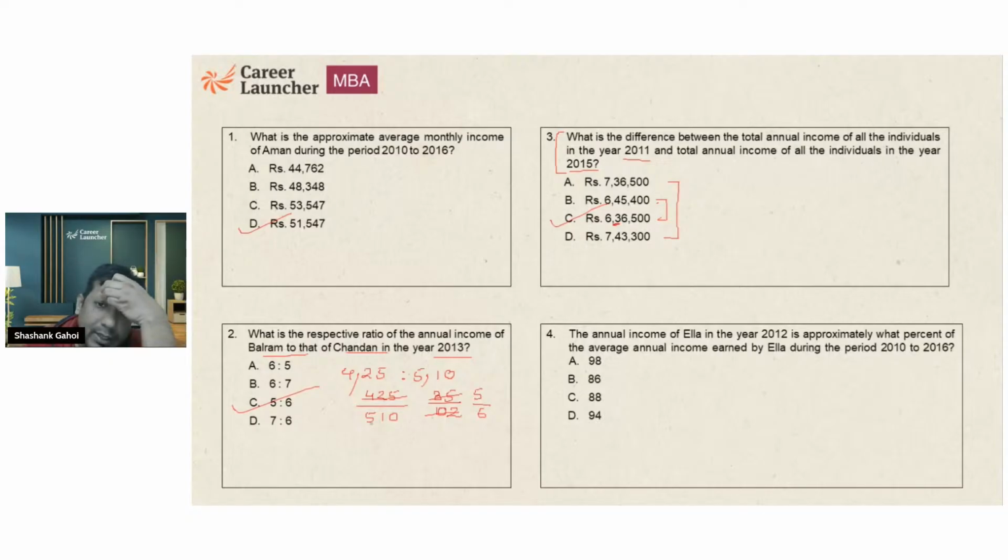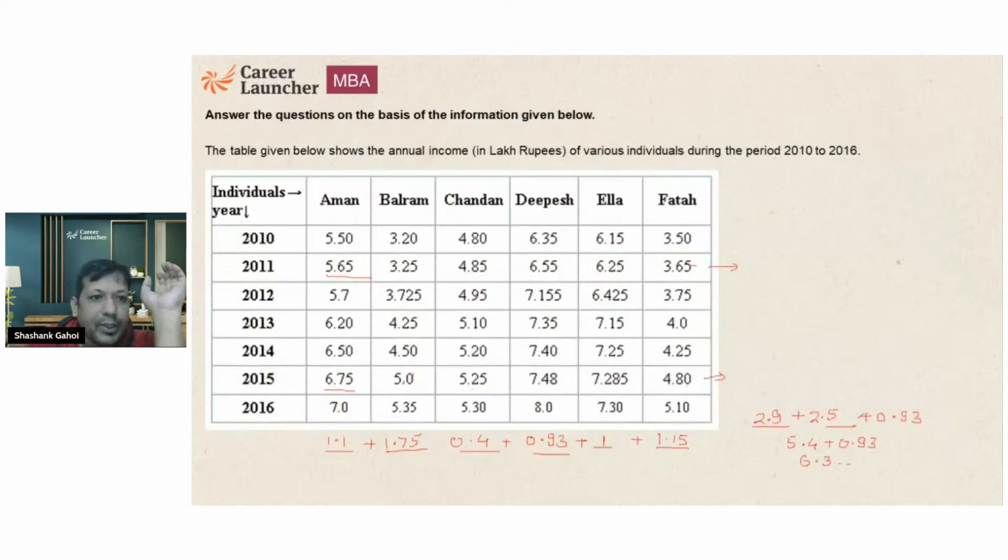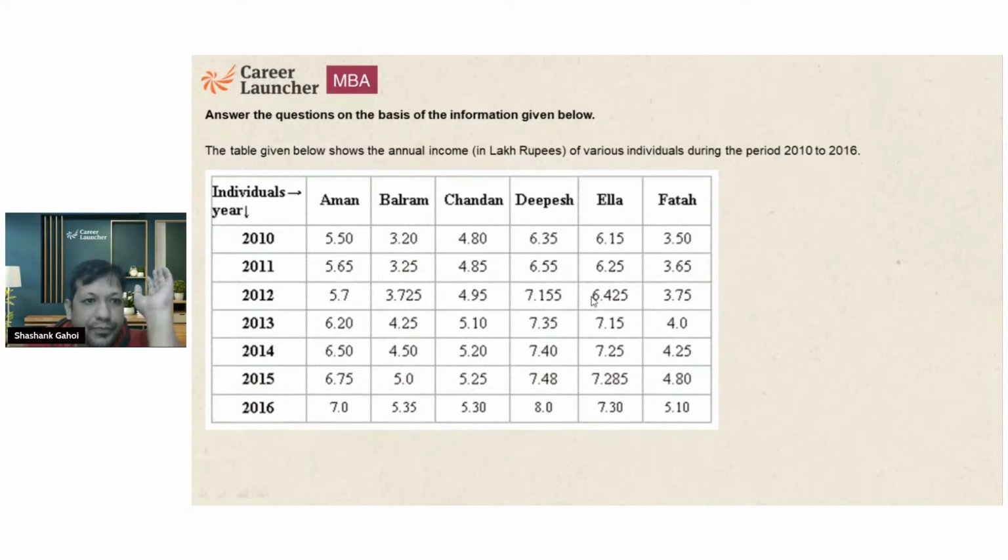Okay. Now the next one: the annual income of Ella in 2012 is approximately what percent of the average annual income earned by Ella during the period 2012 to 2016. So the question is simply saying the income of Ella in 2012. Okay, so let's understand what it is trying to say.